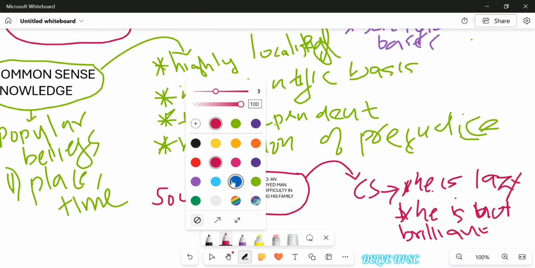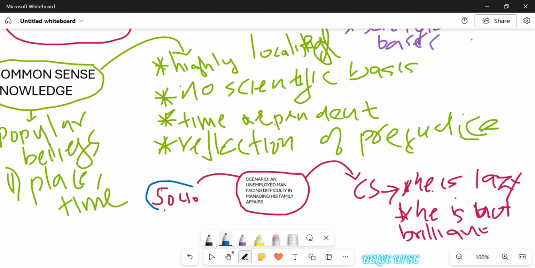Now let's look at how sociology would interpret the scenario. It's a systematic or scientific study, right? So it will dive deeper. It will look at the structural inequalities that exist in the society, because of which there is restricted opportunity for this man. For example, let's take a society where caste identity is predominant, and if this man belongs to a so-called lower caste, then his job opportunities will be restricted. Sociology would look into those social reasons.